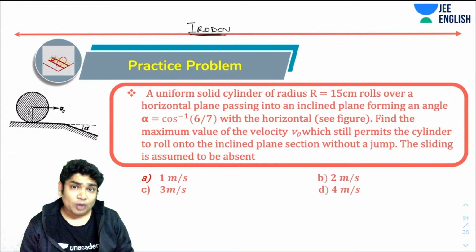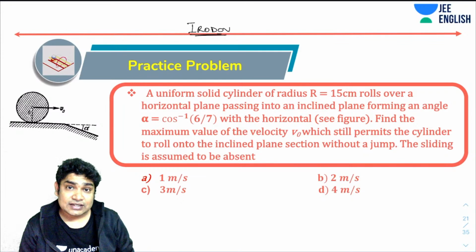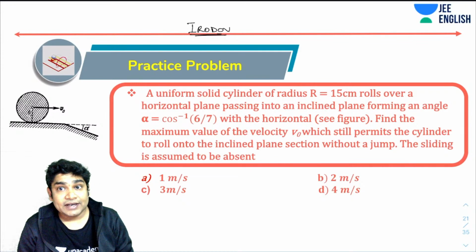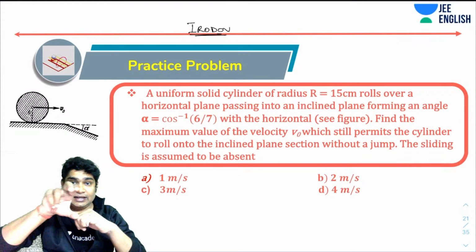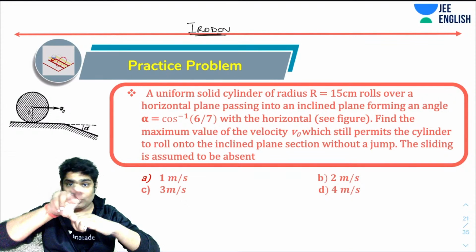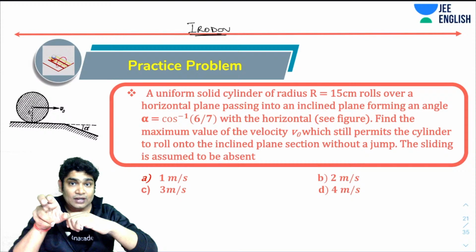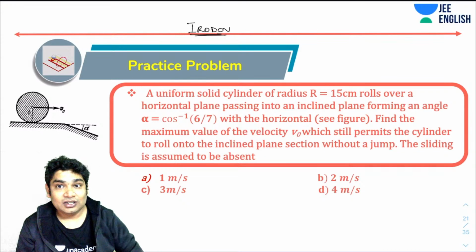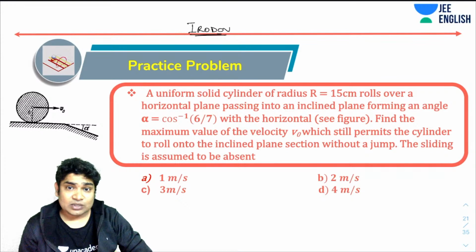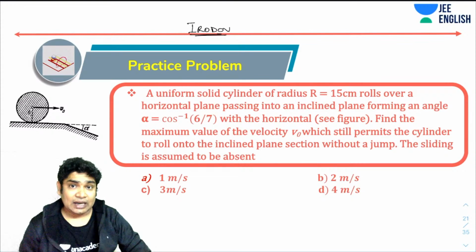Now, this is a problem which is very similar to a problem that was asked in JEE Advanced, by the way. In JEE Advanced, they said that this cylinder is kept on the edge of a table, and from the edge of the table, it starts to roll. When will it lose contact? After turning how much will it lose contact? So the idea behind solving this problem would be the same as the idea behind that problem.